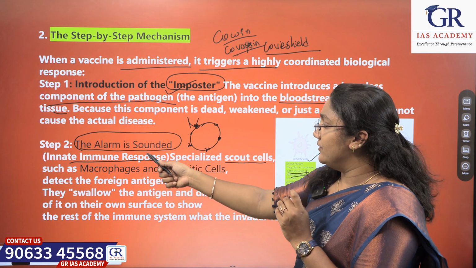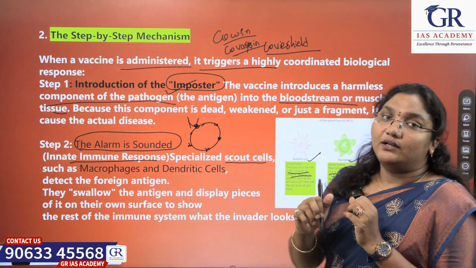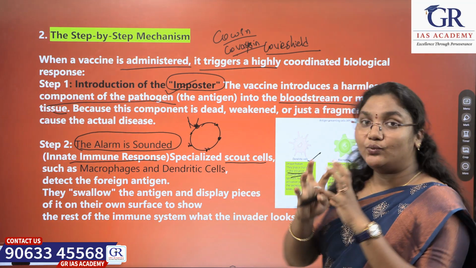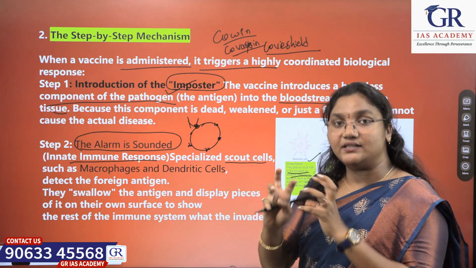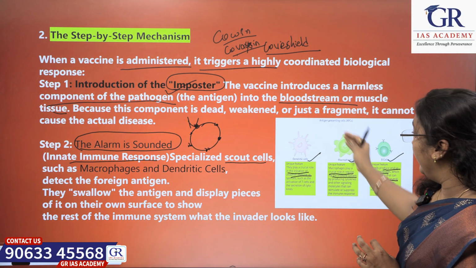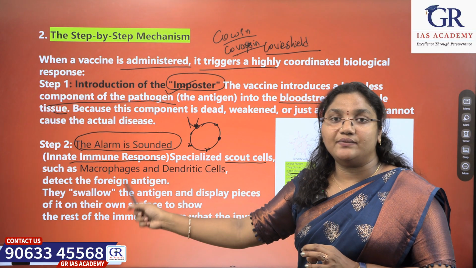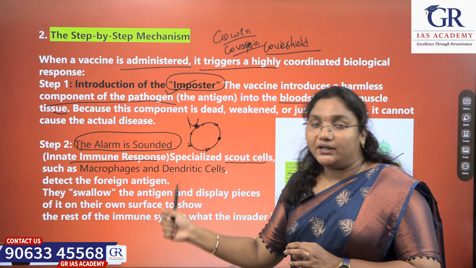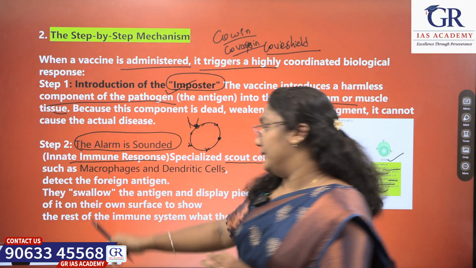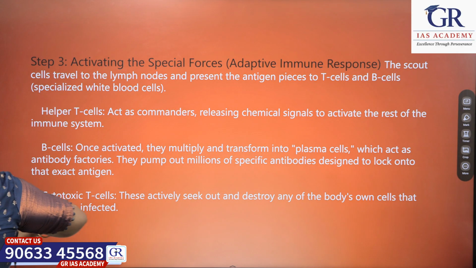It gives an alarm sound to our immune system, stating to a few macrophages and dendritic cells that some foreign antigen has come into our body. Now these dendritic cells and macrophages swallow these antigens and put a few pieces on their own surface to show the rest of the immune system that this is the virus we have to fight, because the vaccine has already been taken.